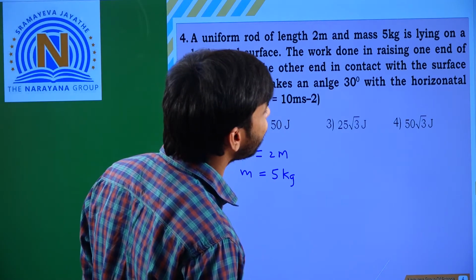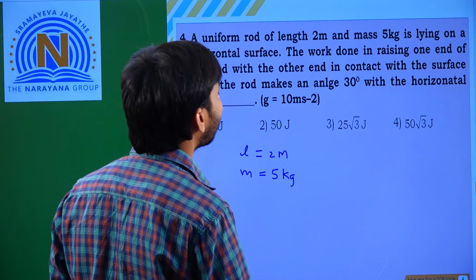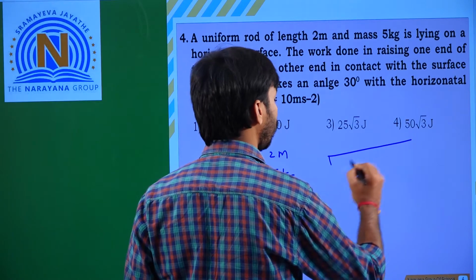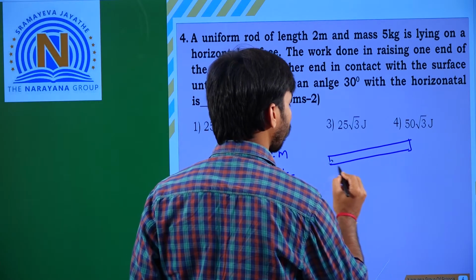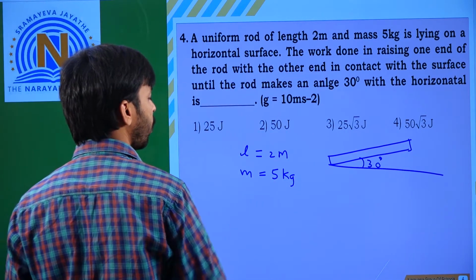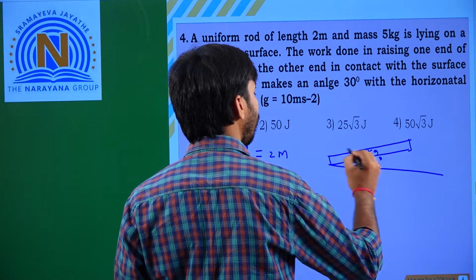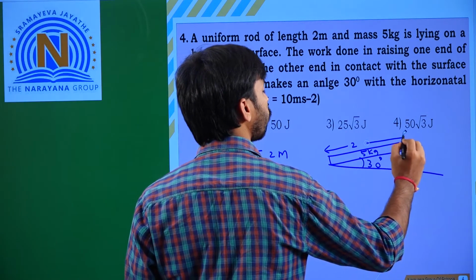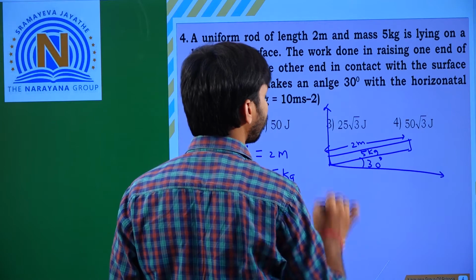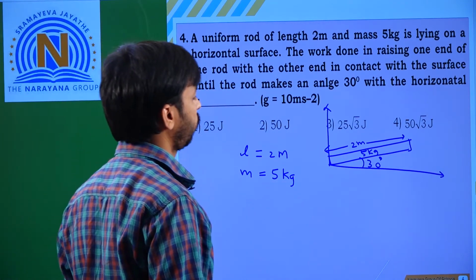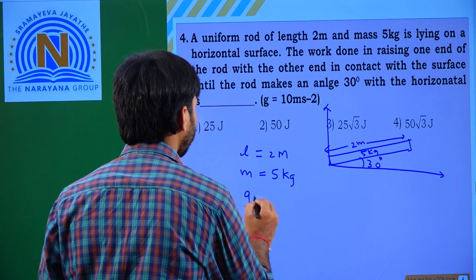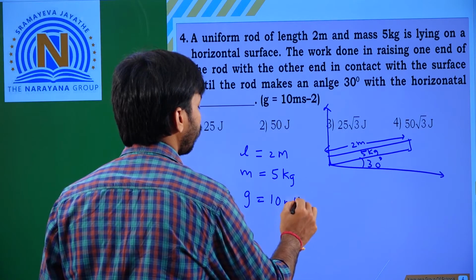What is the work done in raising one end of the rod, with the other end in contact with the surface, until the rod makes theta is equal to 30 degrees with the horizontal, where g is equal to 10 meter per second square.